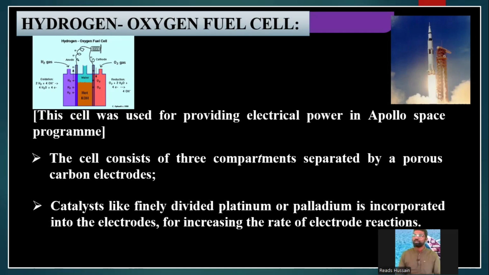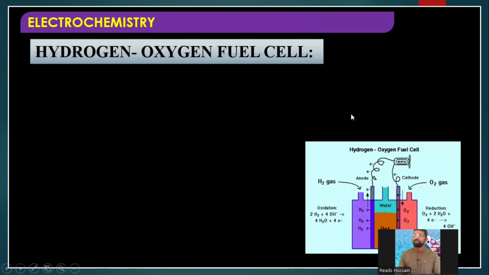Do you know, in the country Japan, in cars also fuel cells are used. In bikes also fuel cells are used. So it is a country which uses fuel cells in a large quantity, because fuel cells are environment friendly, they do not produce any pollutants, right?